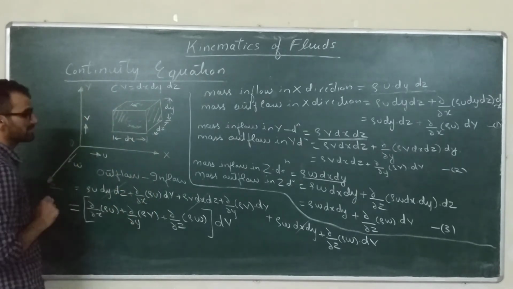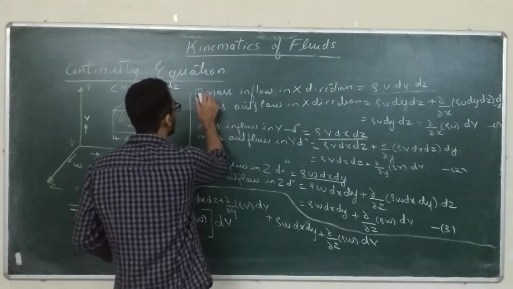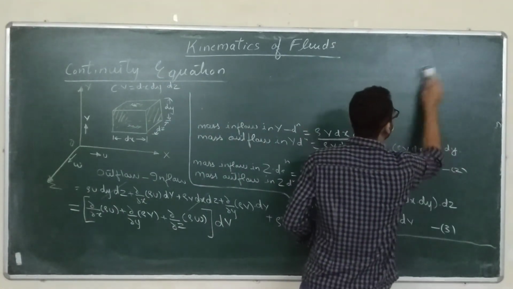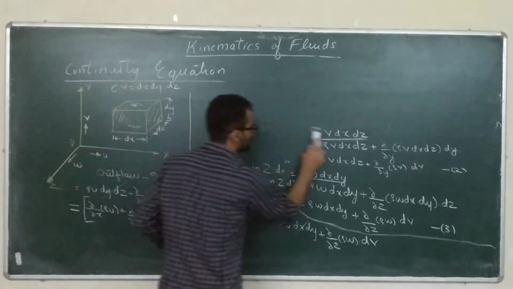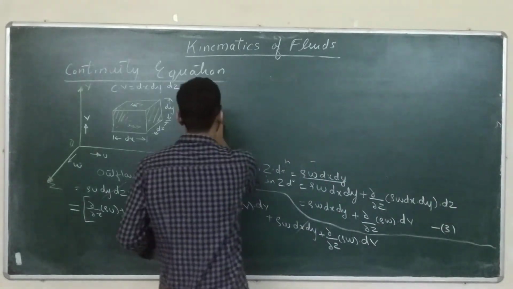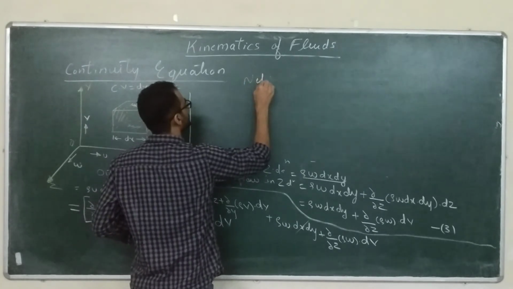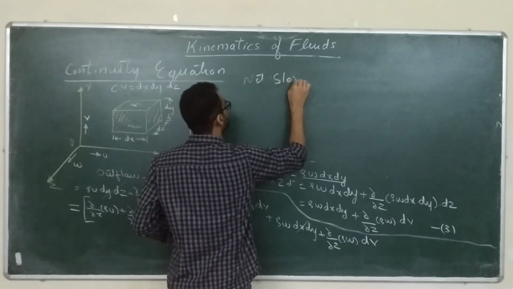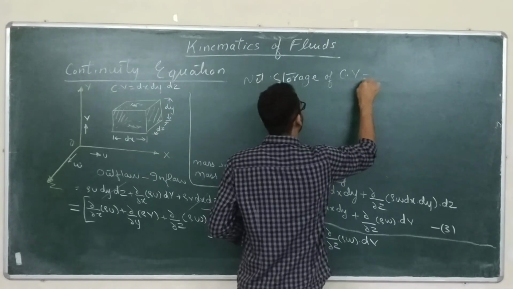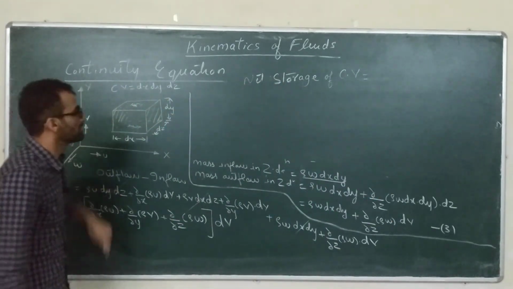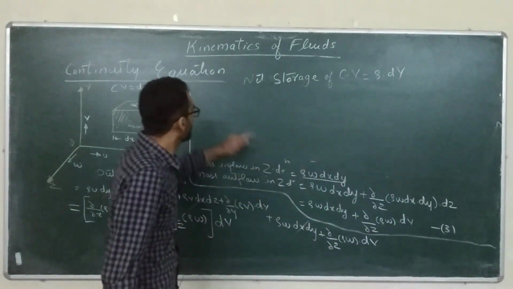So what is the net storage? Firstly we'll see what the net storage of the control volume is. It is volume into mass density, so mass density rho into dV. Rho into dV is the total net storage.